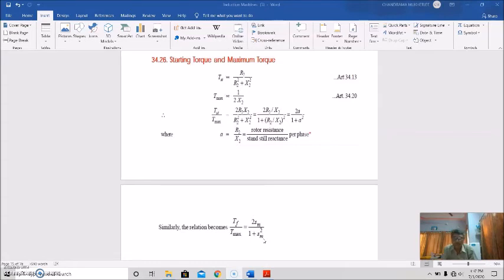So these are the parameters which have an effect on the torque speed characteristics.